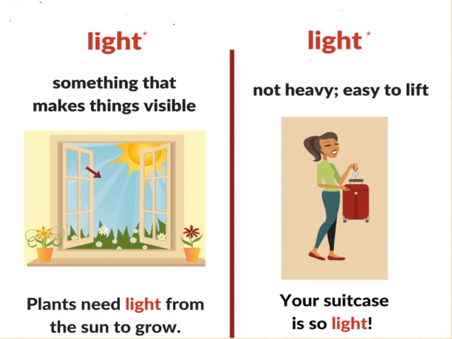Light. First meaning, something that makes things visible. Sentence, plants need light from the sun to grow. Light. Second meaning, not heavy, easy to lift. Sentence, your suitcase is so light.